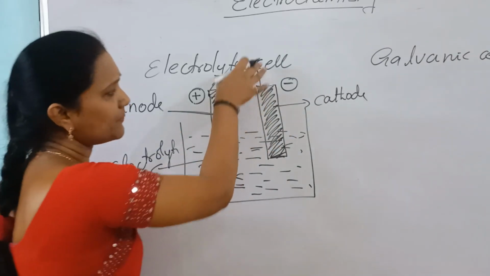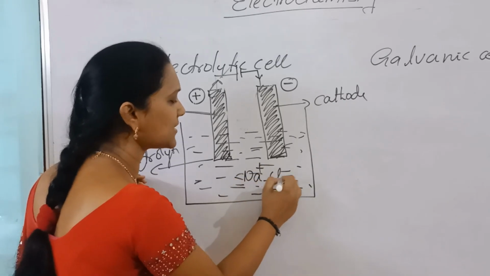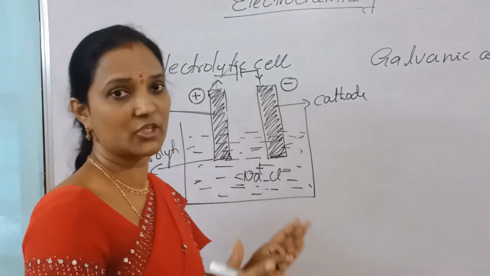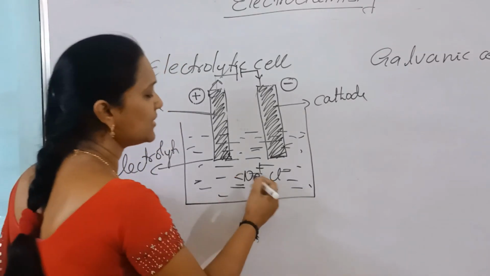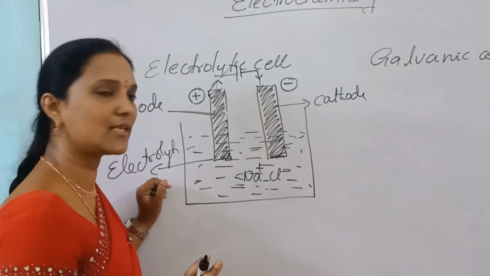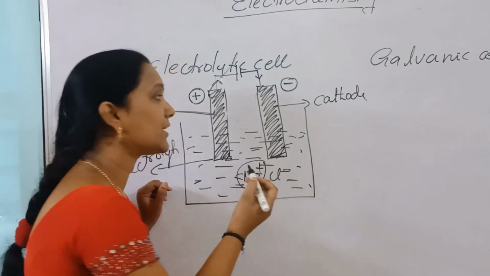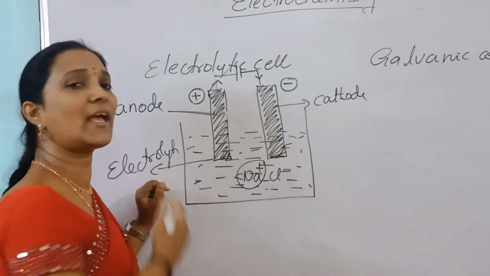Now here we pass electric current. In this, one electrolyte we are using. Now decomposition of this compound takes place. Then it decomposes into ions. For example, I am using NaCl, molten NaCl. Now this Na+ cation migrates towards cathode or anode?